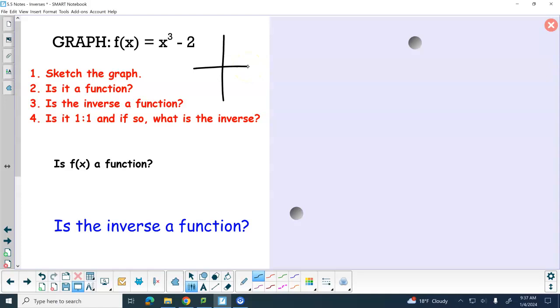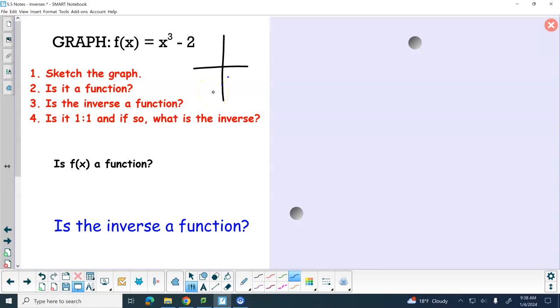If we put in 1, 1 cubed is 1, minus 2 is negative 1. What's another good one to put in? 0. Right? 0 is going to be negative 2. We're just plugging in x's. So when you give me two numbers, that's the actual point that it is. So if we plug in negative 1, negative 1 cubed is negative 1. Minus 2 is negative 3.